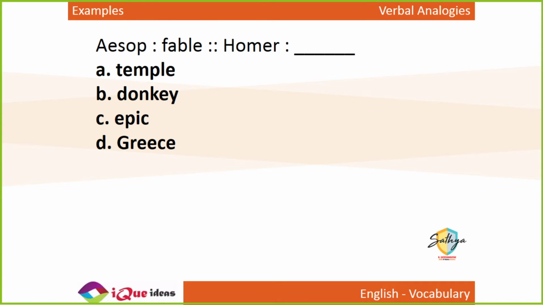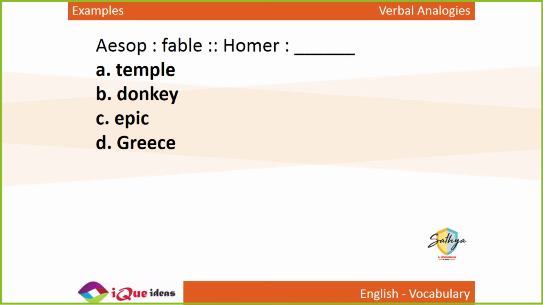Now, Aesop is to fable as Homer is to what? General knowledge. Authors. Aesop wrote fables. What did Homer write? Homer is famous for writing what? So just like Aesop wrote fables, Homer wrote things like the Iliad and the Odyssey, right?